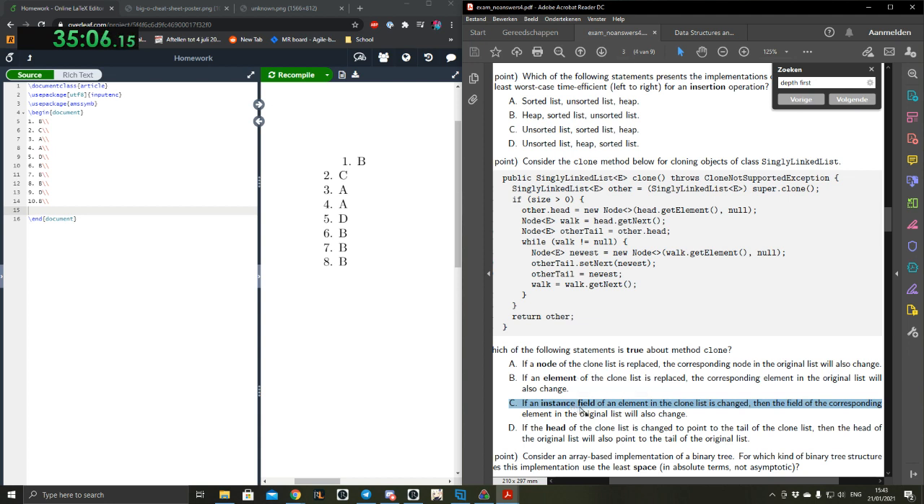I thought those instance field objects are of the clone list. Yeah, it's the instance fields of the elements themselves. Then I think it's even more true that it's C. Yeah, no, it could be C then, now that I think about it.